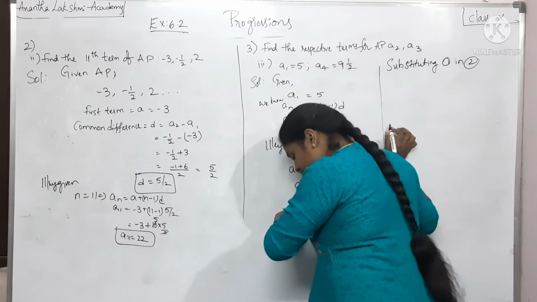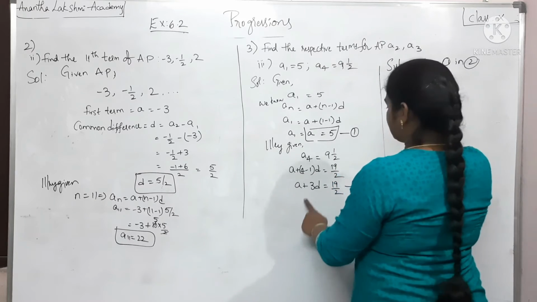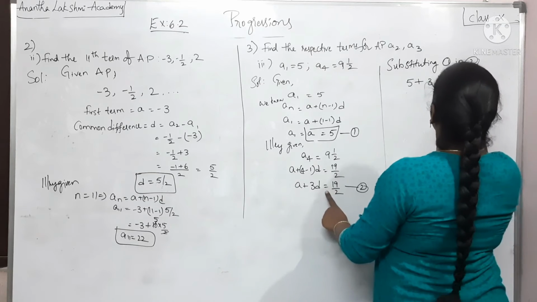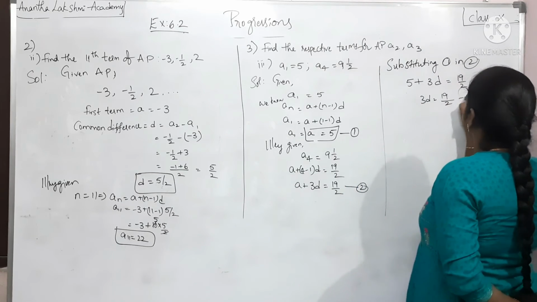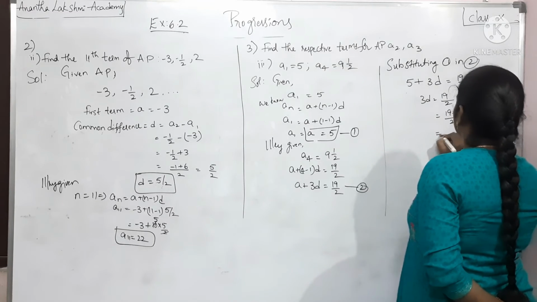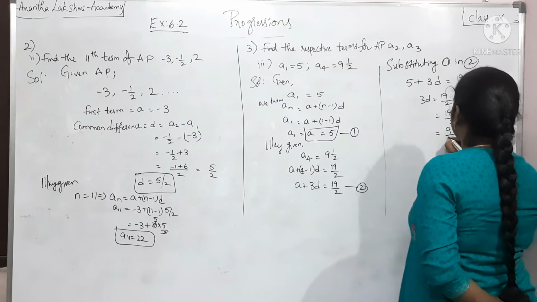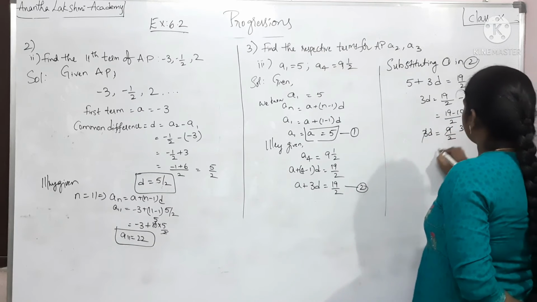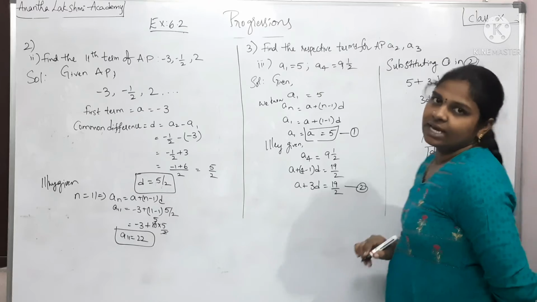I am going to substitute the same over here. So that way this becomes A plus 3D. A is nothing but 5, equal to 19 by 2. 3D is equal to 19 by 2 minus 5. 19 minus 10 by 2, which is nothing but 9 by 2. 3D is equal to 9 by 2. D is nothing but 3 by 2. Okay, the common difference is 3 by 2.